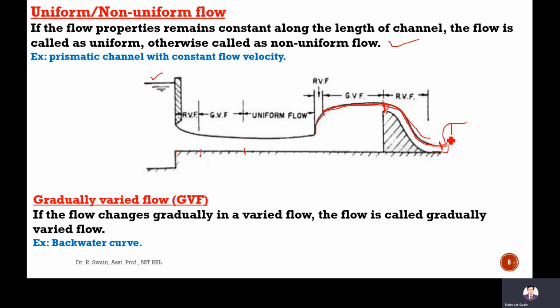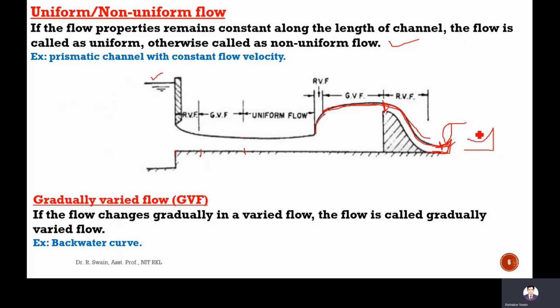That is to stop this erosion here. If there will be high velocity, there might be erosion here. So to stop that erosion, one hump is provided. That is called an energy dissipator. It's like this, energy dissipator.